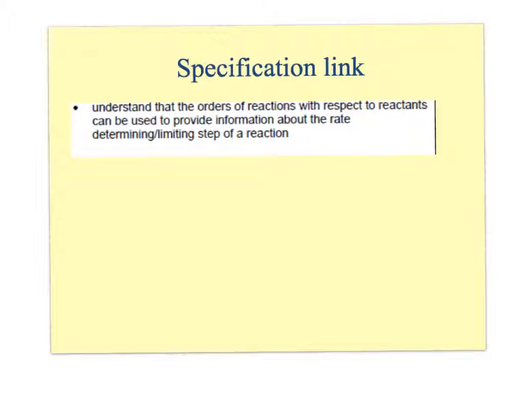So here's the specification link for the rest of the lesson. Understand that orders of reaction with respect to reactants can be used to provide information about the rate determining and limiting step of a reaction. So this is polishing off the kinetics section, which should be fairly fast and furious. Hopefully this will make sense to you when I go through it in the lesson, otherwise I'll have to re-record this.